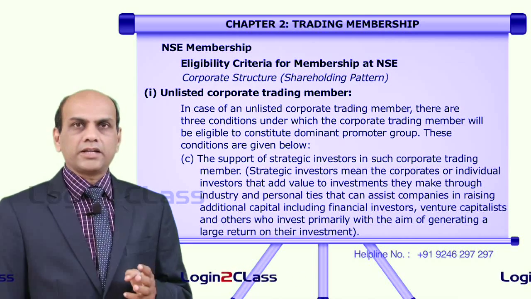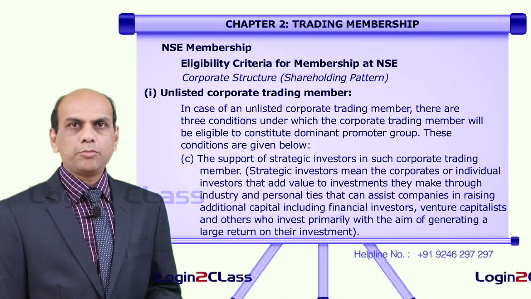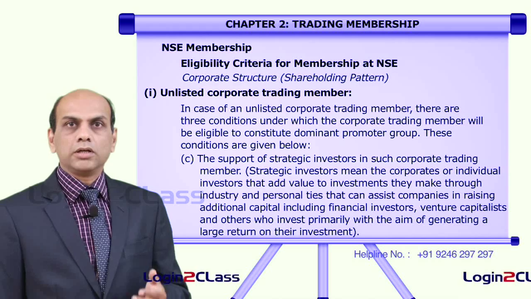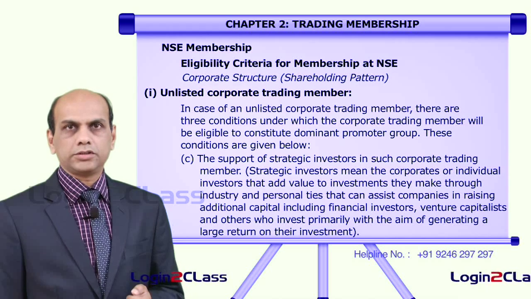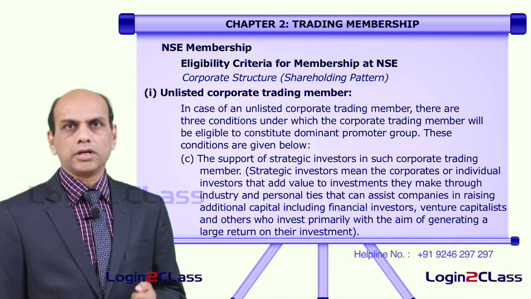So, these are the three categories of people who can support the main person who can command 51% shareholding or capacity over that company's activities.